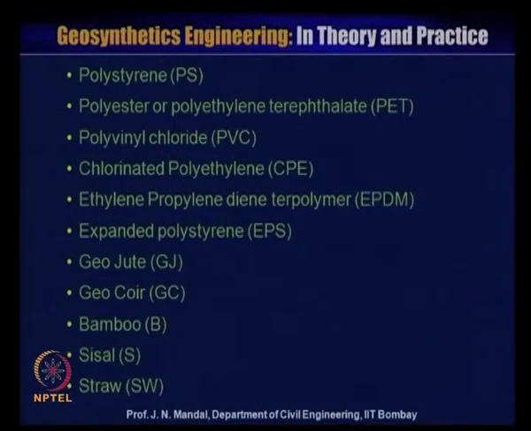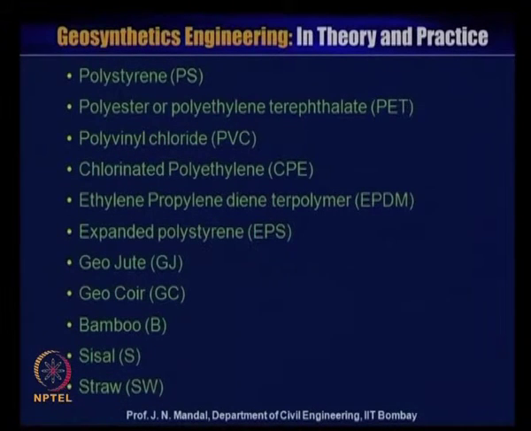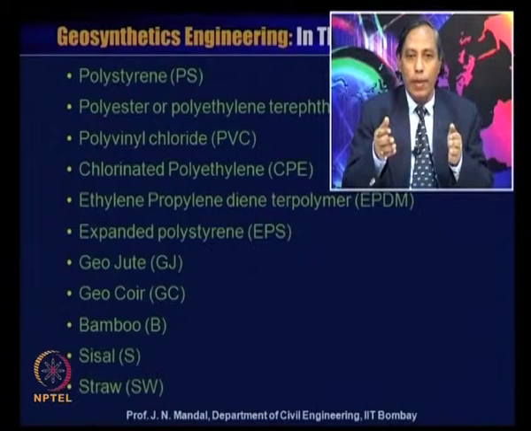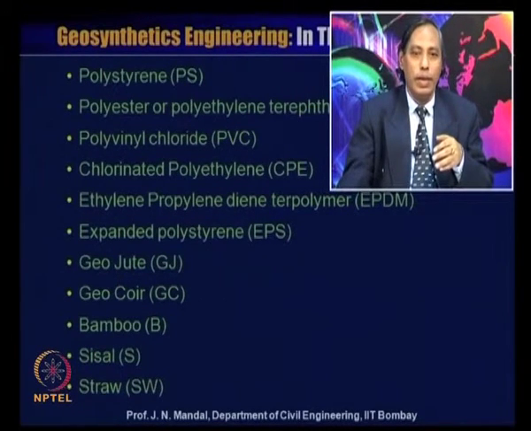Also, there are some other materials like polyester, designated as PS, or polyethylene terephthalate, that is PET, polyvinyl chloride PVC, chlorinated polyethylene CPE, ethylene propylene diene monomer, that is EPDM, which you call the rubber, then expanded polystyrene, that is EPS, which is called geofoam or thermocol, and geojute is GJ, geocoir is GC, bamboo is B, sisal is S, and straw you can define as SW.